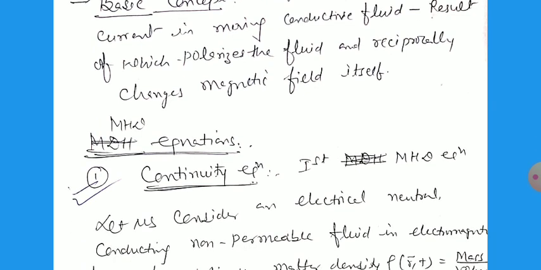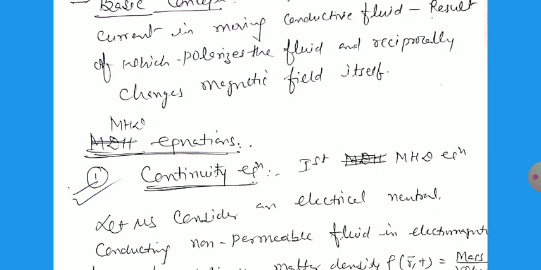Now we switch over to our important topic, that is the MHD equations, the magnetohydrodynamics equations. Many equations are there, but mostly we use four equations. We will discuss them one by one. First is the continuity equation. In electromagnetism we have discussed the equation of continuity,